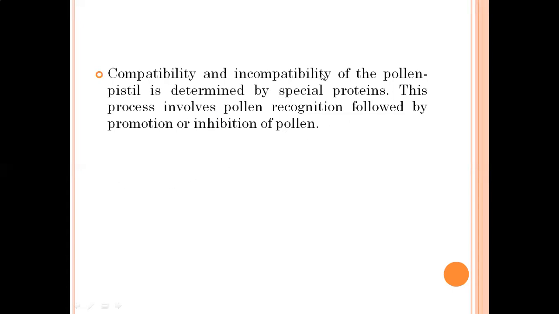This compatibility and incompatibility of the pollen pistil is determined by a special type of proteins which are present on the surface of the stigma. This process involves first pollen recognition, and then if it is the right type, promotion, and if it is wrong, inhibition of the pollen. To promote means to allow, and inhibition means not to allow if it is wrong.